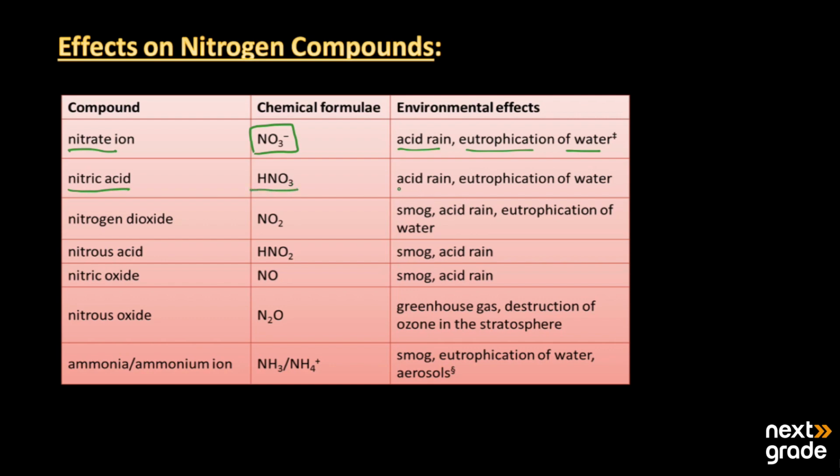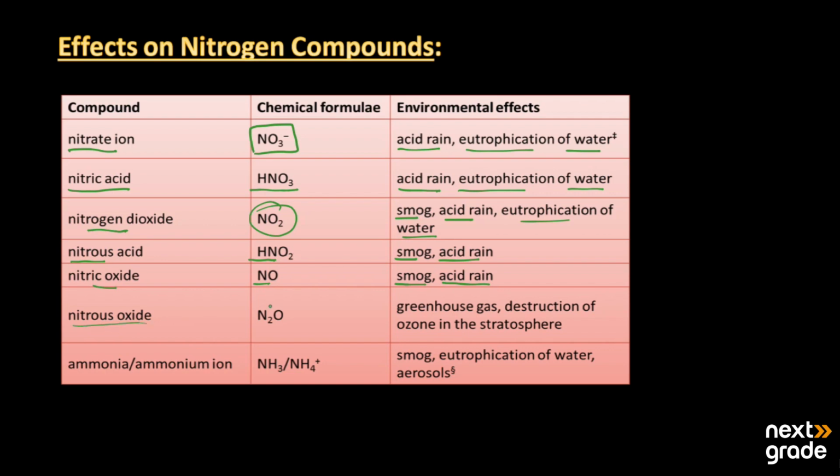It will fall upon the surface as acidic rain or cause eutrophication of the water from the soil. Then we have nitrogen dioxide, formula NO2. It may cause smoke, acid rain, and eutrophication of the water. We have nitrous acid, which is HNO2. It causes smoke and acid rain. The nitric oxide, which is NO, causes smoke and acid rain.